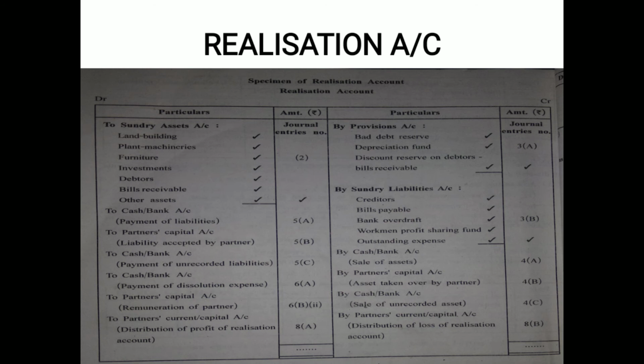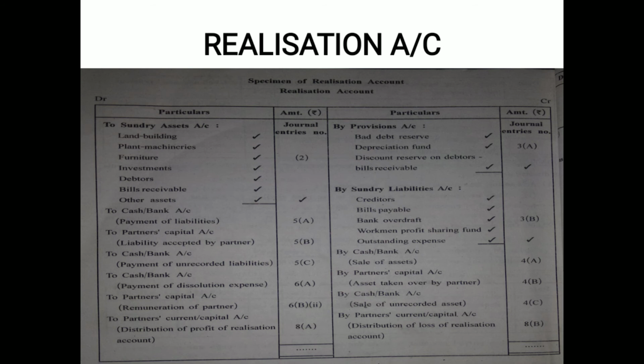Alright. Further, again in your textbook, page number 281, the journal entry for sale of assets. I repeat, the journal entry for sale of assets. Cash and bank account debit to realization account.